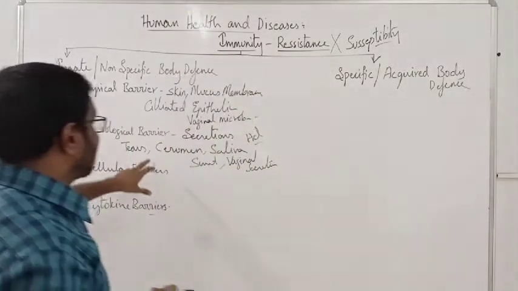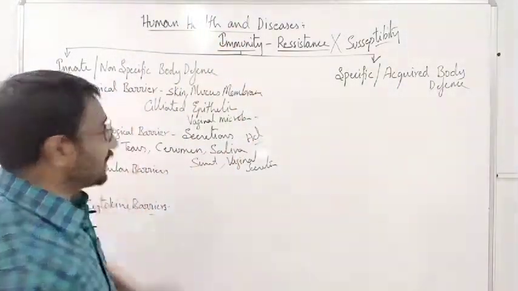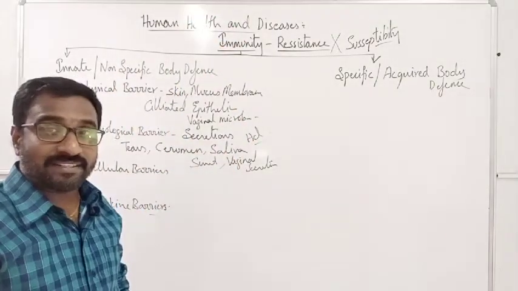They will be showing the process of stopping the disease. This is the physiological barriers.